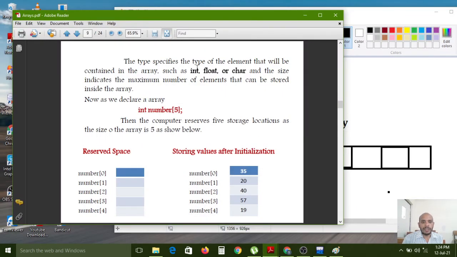The type specifies the type of element that will be contained in the array, such as int, float or character, and the size indicates the maximum number of elements that can be stored inside the array. Carefully observe here. Just now I told you, if you create an int type array, then it can store int values. If you create a float type array, then the array can store only float values. If you create a character type array, it can store only character values.